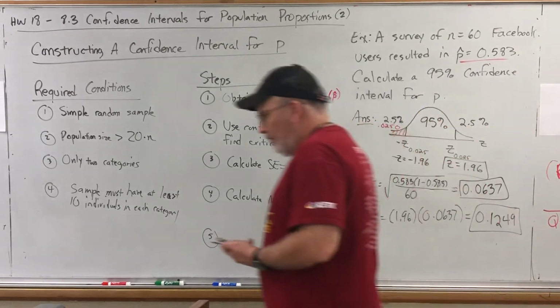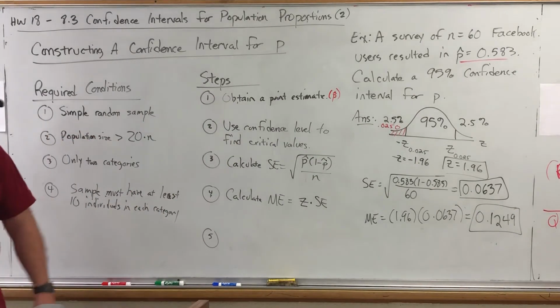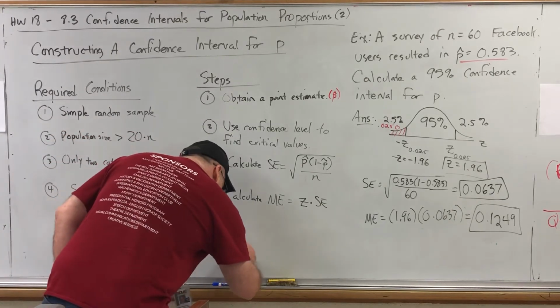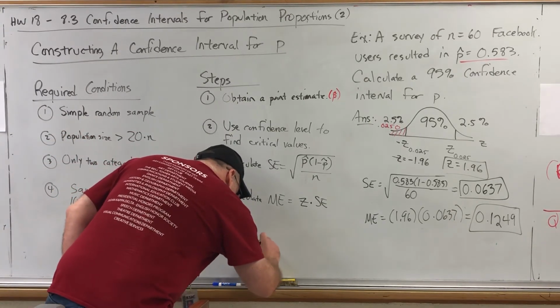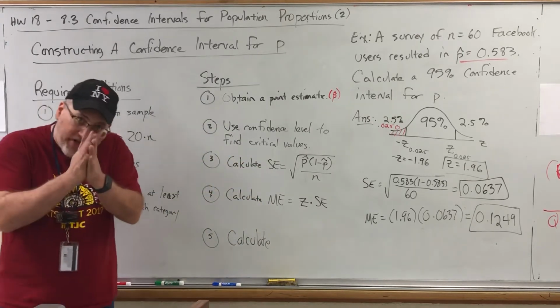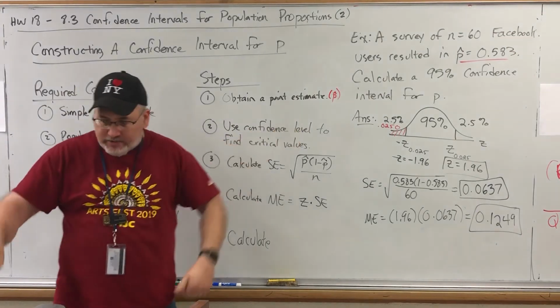And then the last step, as it was with the confidence interval for population mean, is to calculate the interval. Now, the whole premise behind a confidence interval is you start with the point estimate and then add and subtract a margin of error to it to open up an interval.